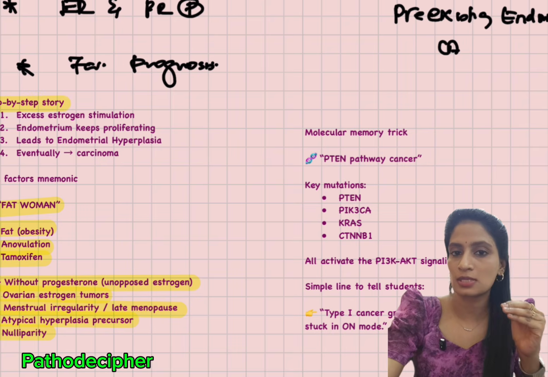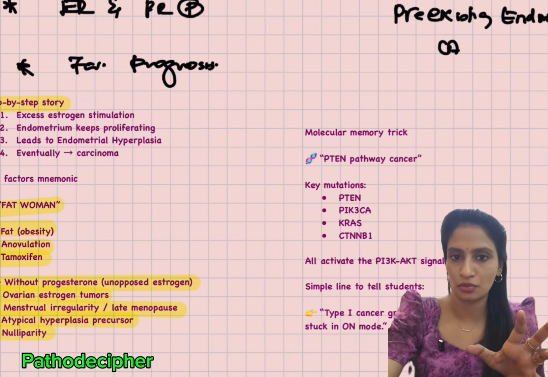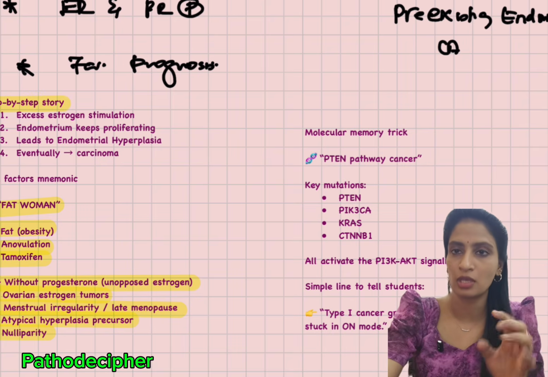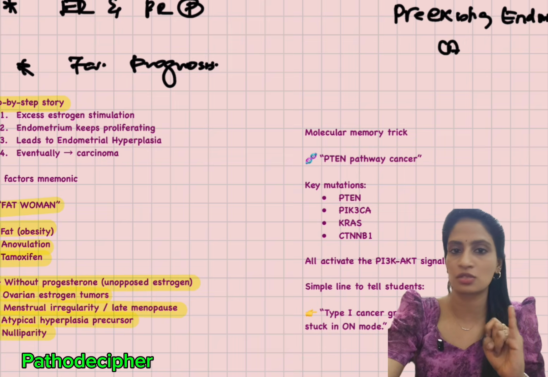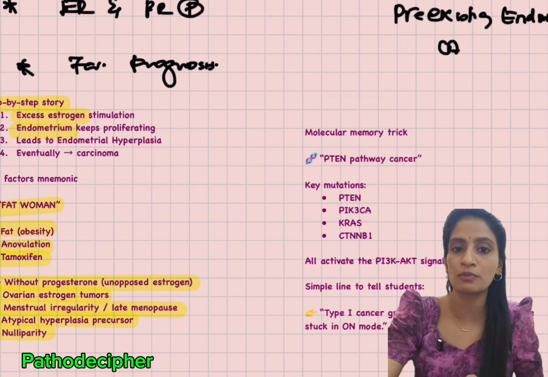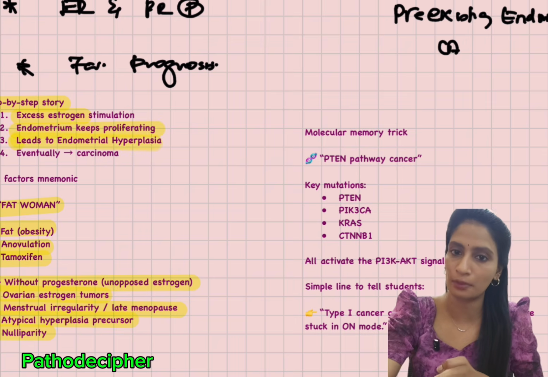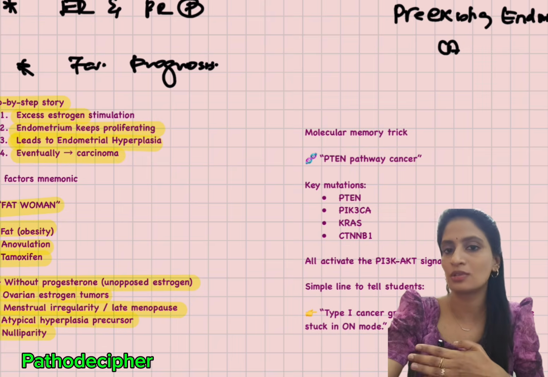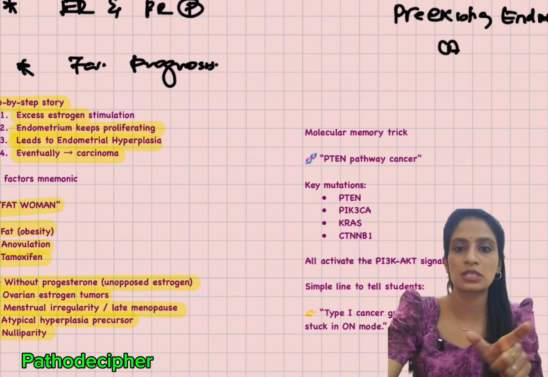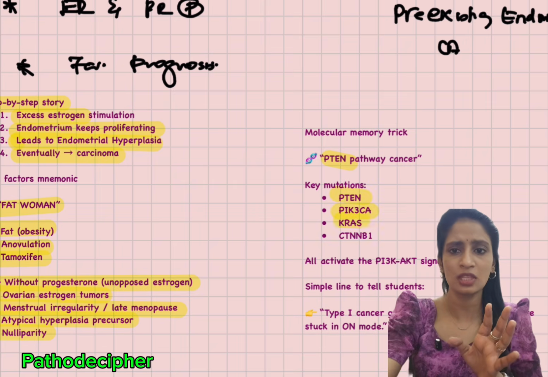If we have to remember the stepwise pathogenesis, as I told you, it's a hormone dependent one. So there will be excess estrogen stimulation. After the estrogen stimulation, the endometrium keeps on proliferating. Once the proliferation continues, it results in hyperplasia, and eventually it goes to carcinoma. So this is the key pathogenesis of type 1 endometrial cancer.